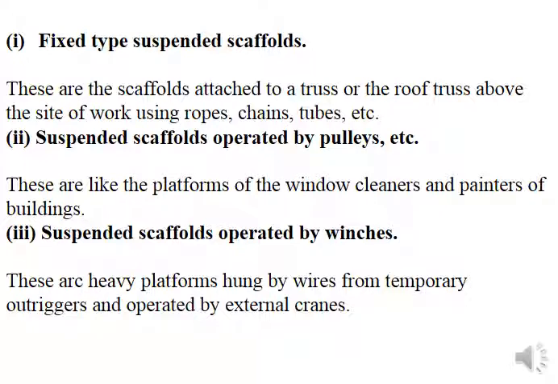Fixed type suspended scaffolds. These are scaffolds attached to a truss or the roof truss above the site of the work using ropes, chains, and tubes. Suspended scaffold operated by pulleys. These are like the platforms of the window cleaners and painters of buildings. Suspended scaffolds operated by winches. These are heavy platforms hung by wires from temporary outriggers and operated by external cranes.